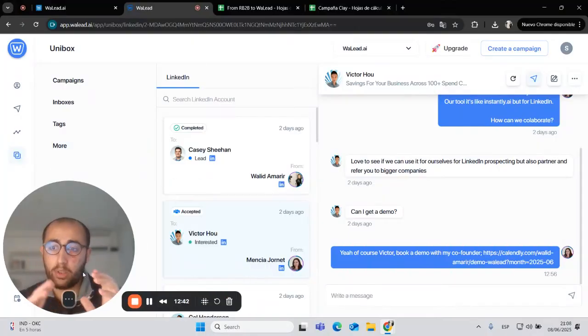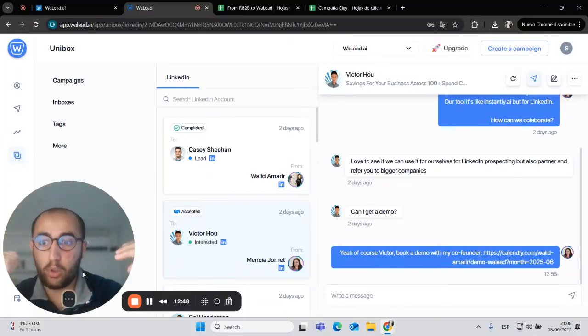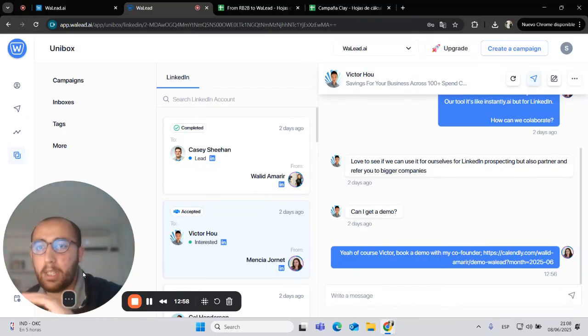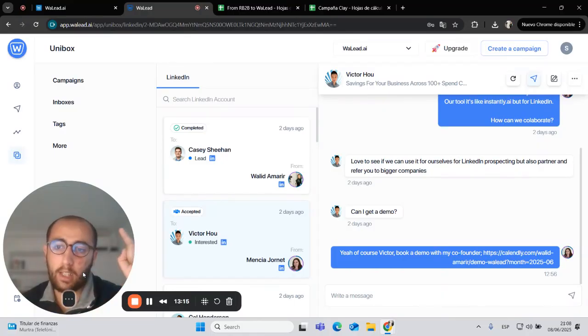It is the Unibox. It's completely connected from LinkedIn. That means if you upload to our software 3 accounts or 10 accounts or 100 accounts, you don't need to access every day every account to answer the leads. All the messages from our campaign, if they are messages that have nothing to do with our software, the software won't track it. But all the messages that come from our software will be tracked and will go to this Unibox. So if you respond on LinkedIn, it will appear here, and if you respond here, it will appear on LinkedIn. So it's like fully integrated.